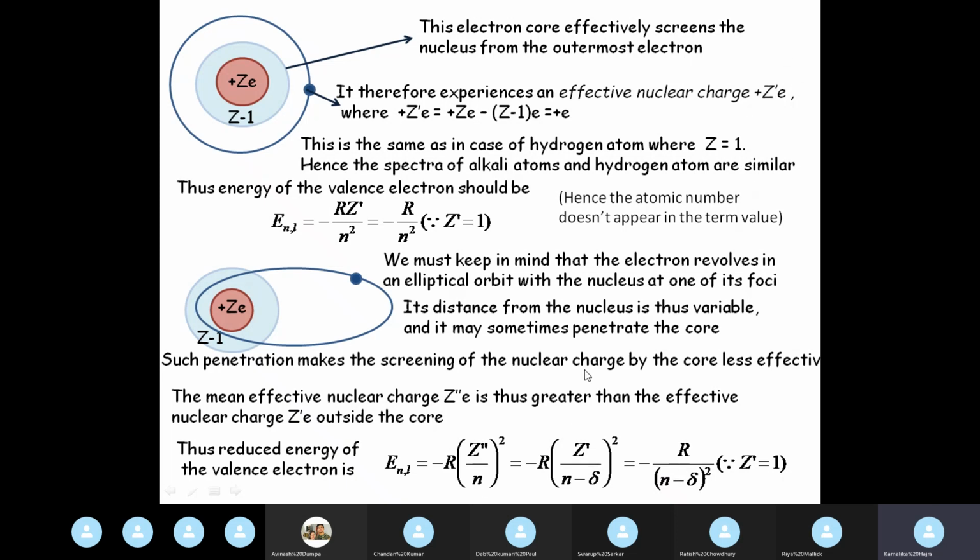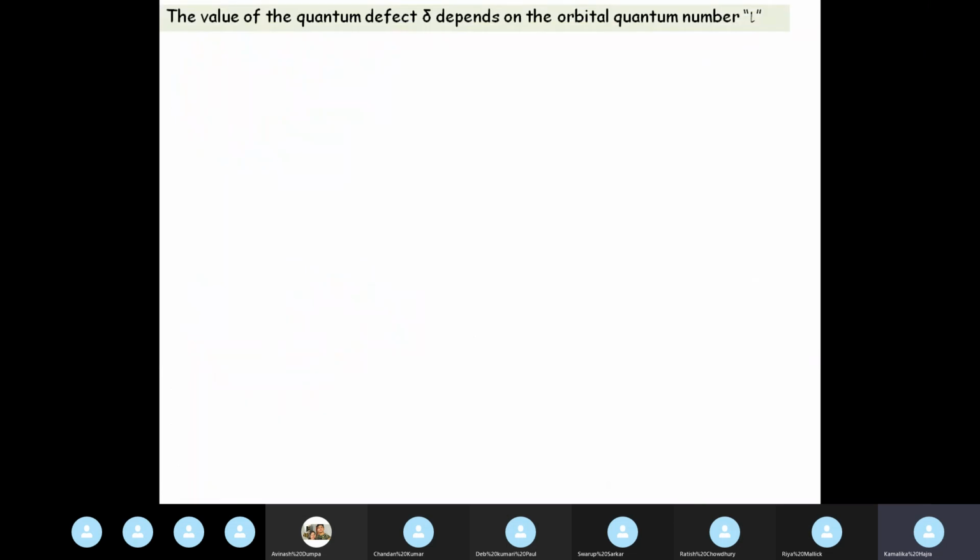So when we write the mean effective nuclear charge Z double prime in terms of Z prime, now we can write the energy to be minus R by (n minus delta) whole square, where delta is called the quantum defect.